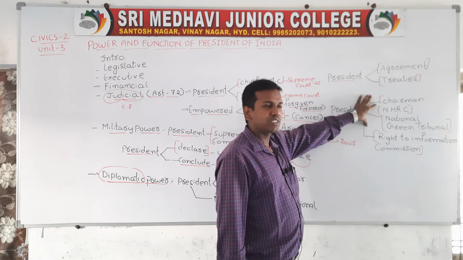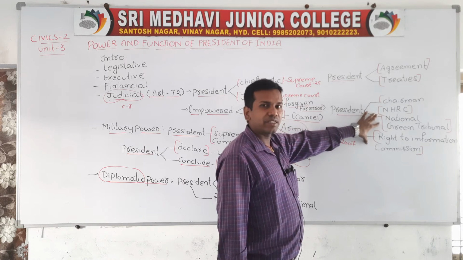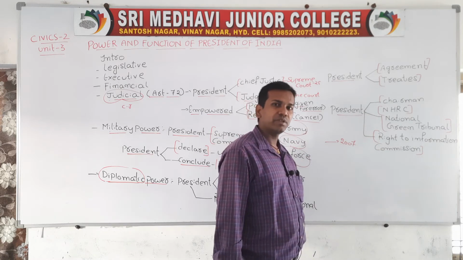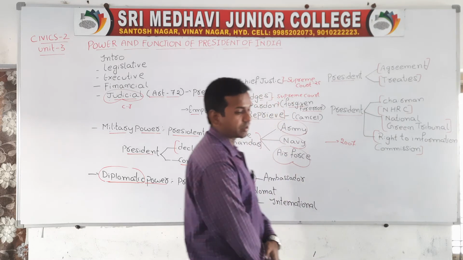So here the President will appoint the various chairpersons at the Indian level. First he will appoint the chairman of the National Human Rights Commission, then the President will appoint the National Green Tribunal, then the President will appoint the Right to Information Commissions. So this is one point.